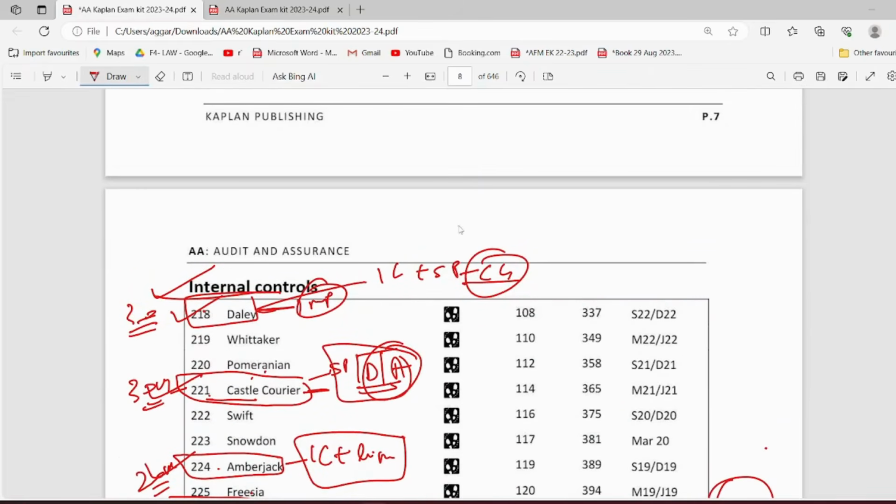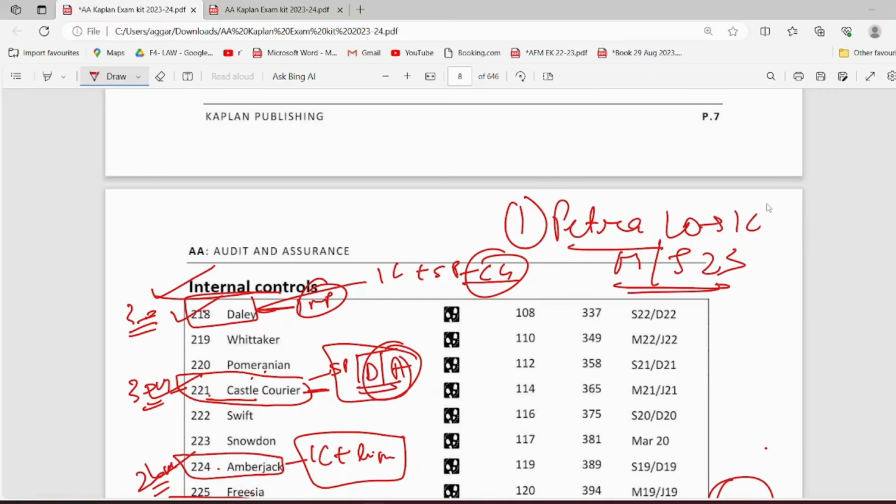So one question is the Petra company. This is a question from March June 2023, and this is from internal controls. Very, very important question, guys. I did proper research and saw what all topics are there in these questions, and this question is really very important.